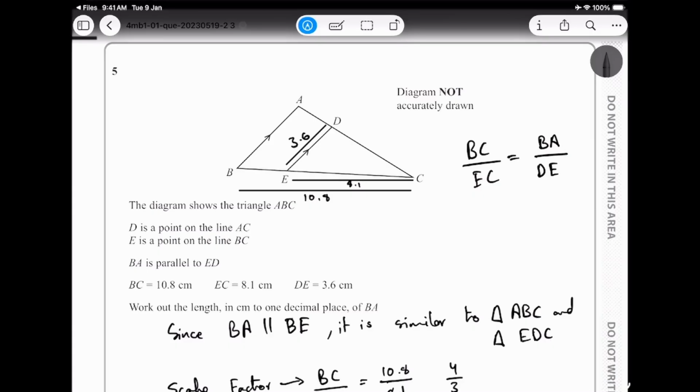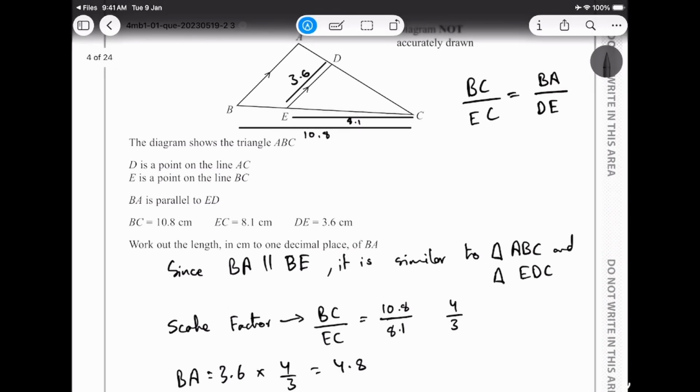But if you don't want to go that way and you want to keep things theoretical, then you can write it in ratio format, if you're comfortable with it. So this is 4 upon 3, because we know BC and EC is 4 upon 3, is equal to BA, which we don't know, but we do know DE is 3.6.